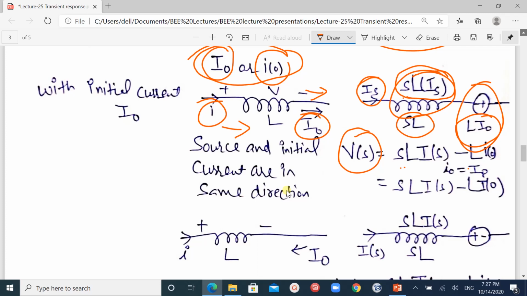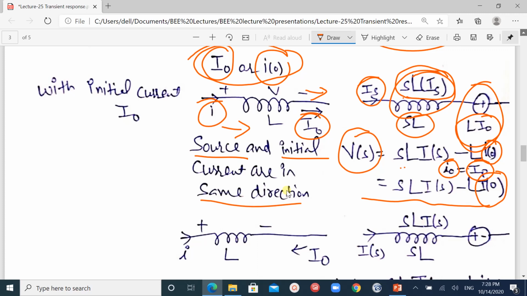I naught means the initial current is equal to capital I naught. Fine. So we replace this small I0 with the capital I0. The equation will become SLIS minus LI naught.